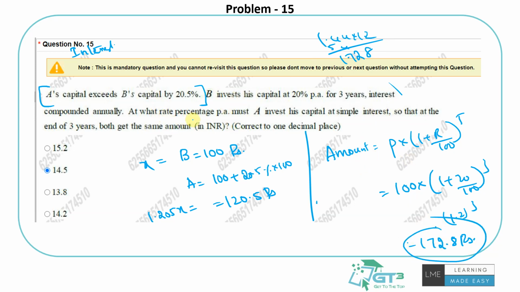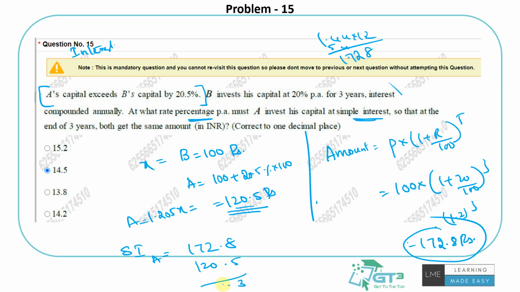Now the question is saying what should be the rate of interest of A, such that at simple interest at the end of 3 years A would also get this much. So technically the simple interest to be earned by A should be the difference, because A always invests more, right? That's what the question says.